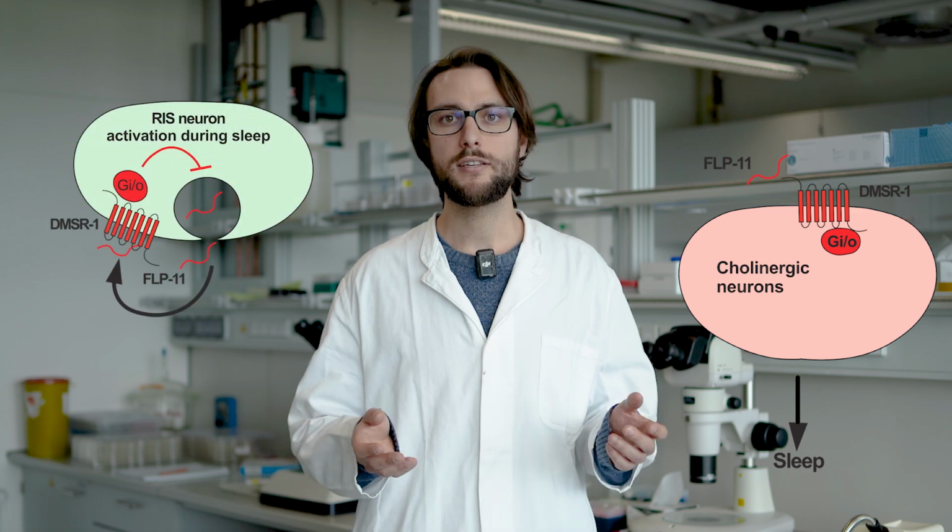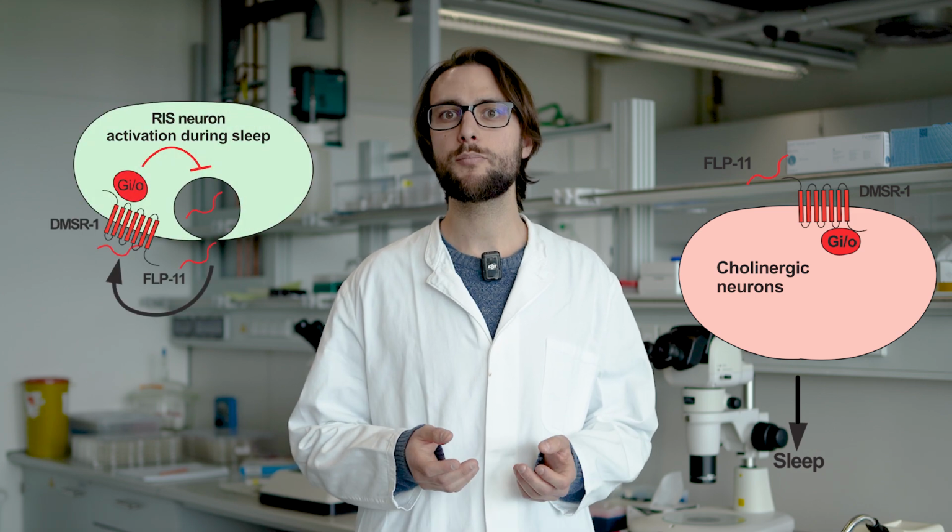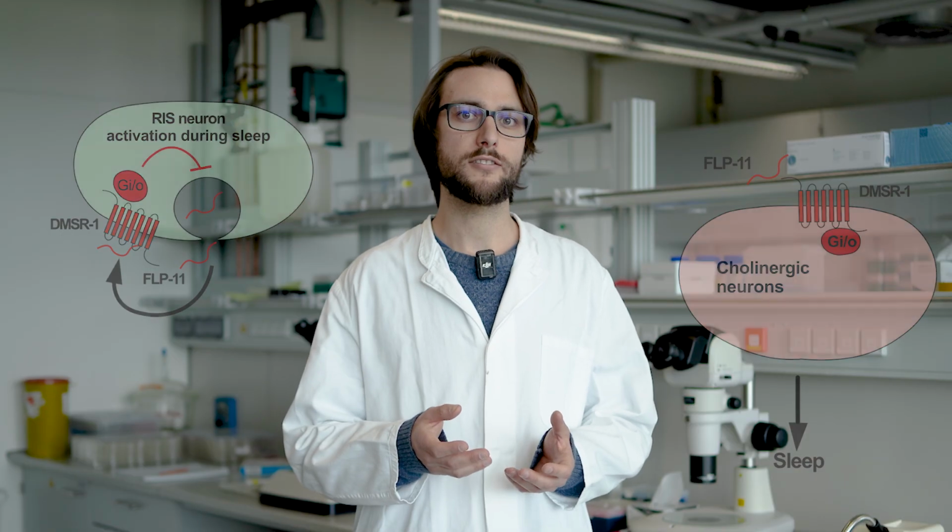To summarize, we discovered that the FLP-11 DMSR1 signaling pathway has a dual function on sleep. On one side, it induces sleep by acting on cholinergic neurons, and on the other side, it can limit sleep by acting on RIS. This simple yet elegant system ensures that each sleep period is limited from its start.